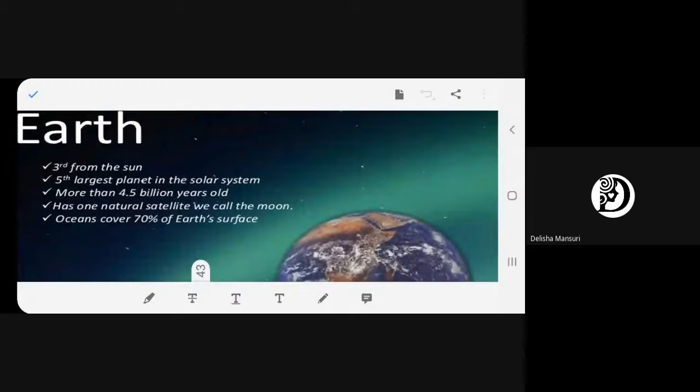And in the solar system, this is the fifth largest planet. And what is the age? More than 4.5 billion years old. This is the age of the Earth. It has one natural satellite that is called the Moon. We know that. And on the Earth's surface, we have maximum water in the form of ocean. That is 70%. Any problem? No, ma'am.